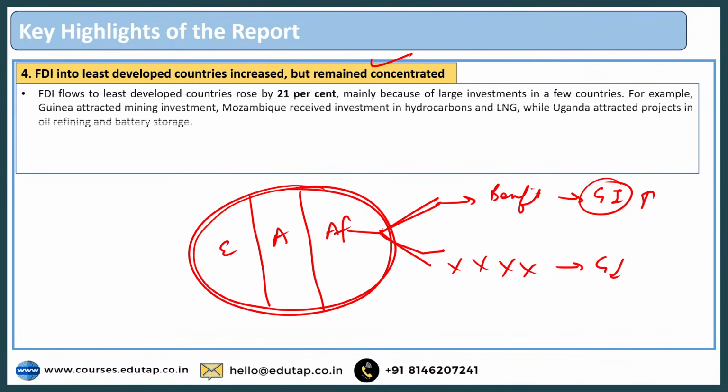So let us see what the report says. The report says that FDI flows to least developed countries, the LDCs, rose by 21% overall, but mainly because of large investment in a few countries. So it is concentrated to what? Few countries only. For example, countries like Guinea, Mozambique, Uganda, these type of countries.